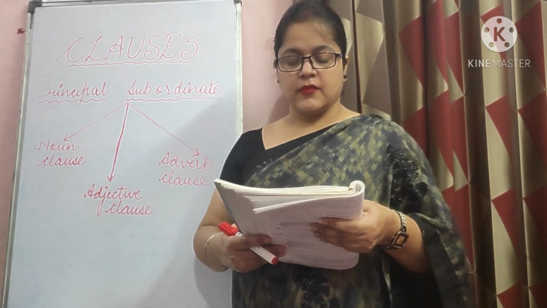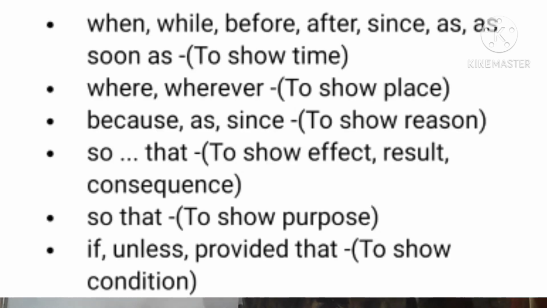Okay. For your information, I want to add something. Listen, adverb clauses are generally introduced by when, while, before, after, since, as soon as, to show time. Where, wherever, these two are used to show place. Then because, as, since, they show reason.